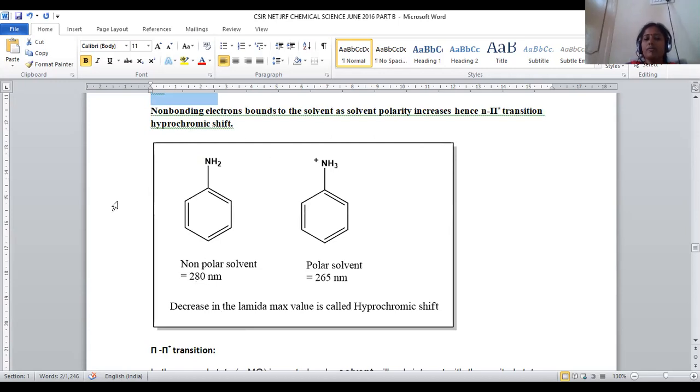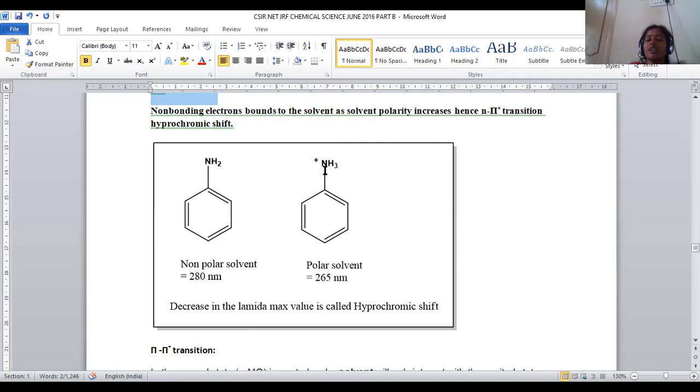280 nanometers. Under normal condition, aniline absorption will be at 280. But when it is dissolved in water, its transition shifts to 265. Why? Because here the lone pair of electrons present in the nitrogen will participate in the bonding with a proton. So the lone pair of electrons is lost in this molecule when a polar solvent is added. The lone pair of electrons will be bonded with hydrogen. So no lone pair of electrons.